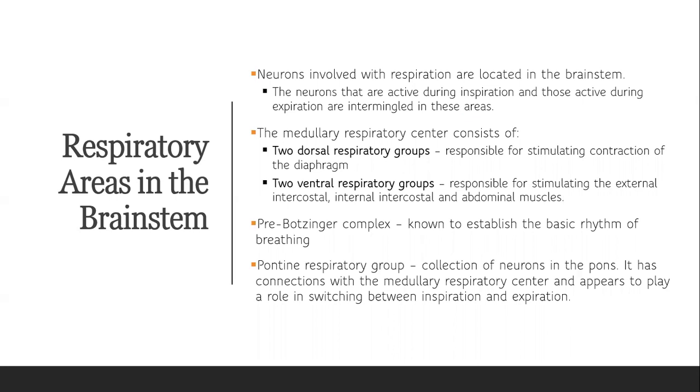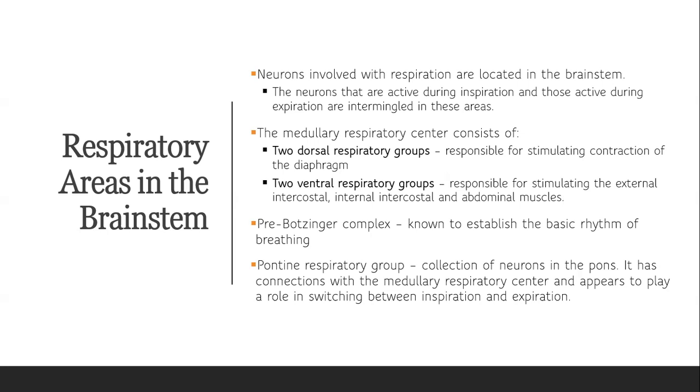In the brain, we have the Pre-Botzinger complex, which is known to establish the basic rhythm of breathing. So, kapag nagkaroon ng problem sa Pre-Botzinger complex, usually nahihirapan huminga. So, it is very important that there is no problem in the Pre-Botzinger complex. Then we also have the pontine respiratory group.